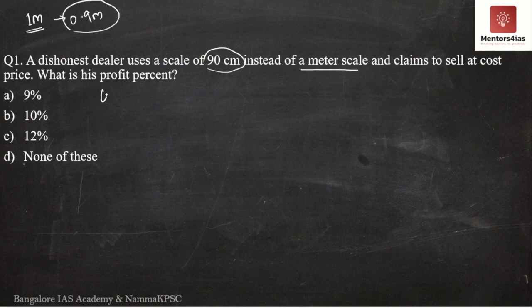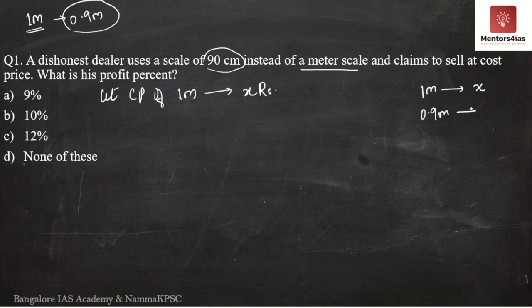Let the cost price of 1 meter of cloth be rupees X. So if 1 meter costs X rupees, then when he uses an inaccurate scale of 0.9 meters, how much does 0.9 meters cost? It is nothing but 0.9 into X divided by 1, which is 0.9x rupees,